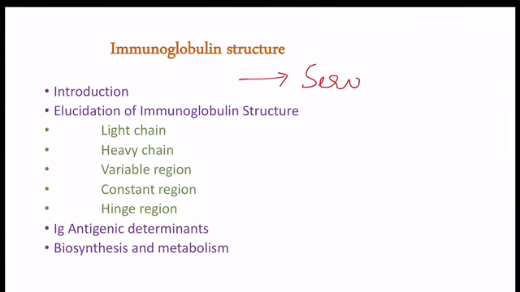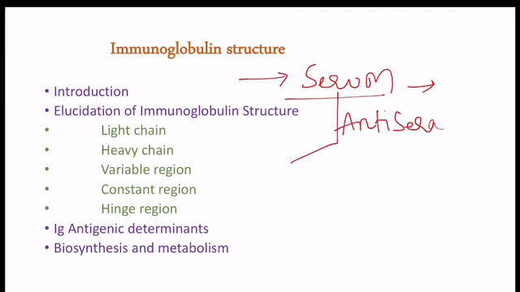Serum is the clear liquid which is having the high amount of antibody levels following infection and the immunization. Then that serum is called as antisera. Antisera means this is the sera having the high levels of antibodies after infection or the immunization. The serum contains 2 fractions, albumin and globulin.